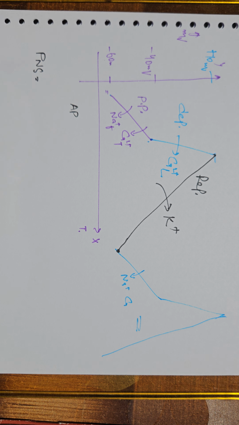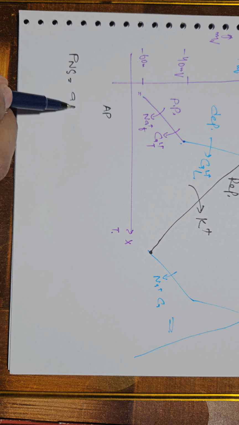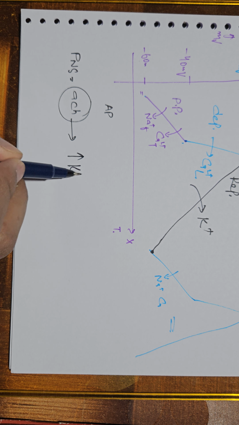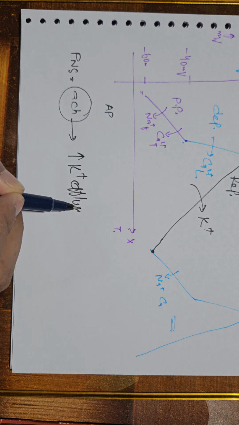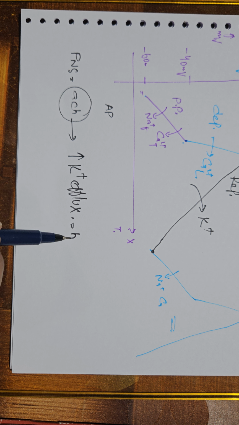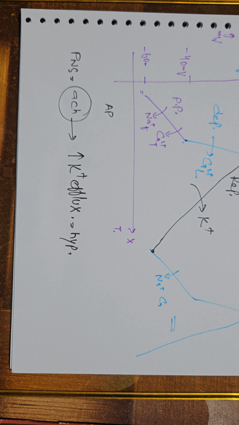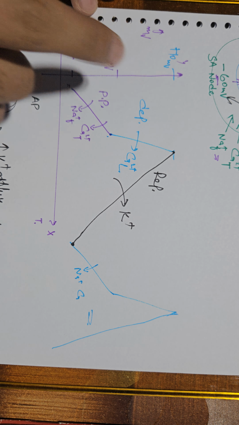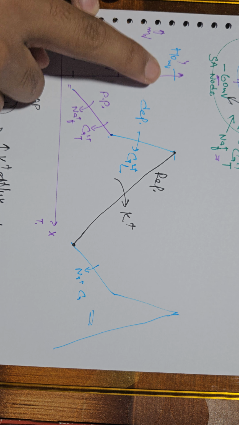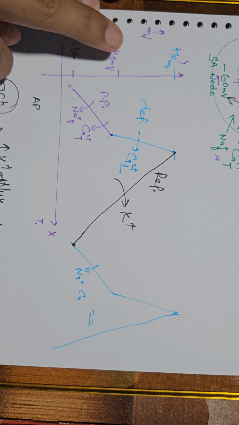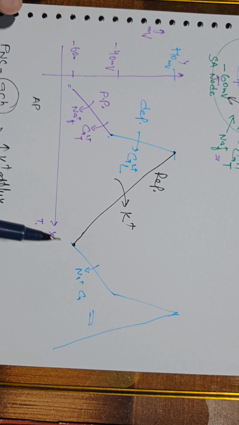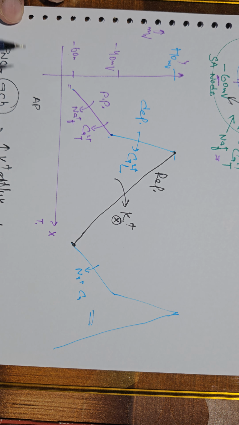Parasympathetic nervous system. When we stimulate the parasympathetic nervous system, it releases a neurotransmitter called acetylcholine. What does this acetylcholine do? It increases potassium efflux. And what happens with this potassium efflux? There is hyperpolarization. What is the phenomenon of this hyperpolarization? Let me show you. So what happens in the repolarization phase? There is leaving of potassium. So positive charge leaves the cell and it takes the potential from plus 10 millivolt to minus 60 millivolt. Is that clear?